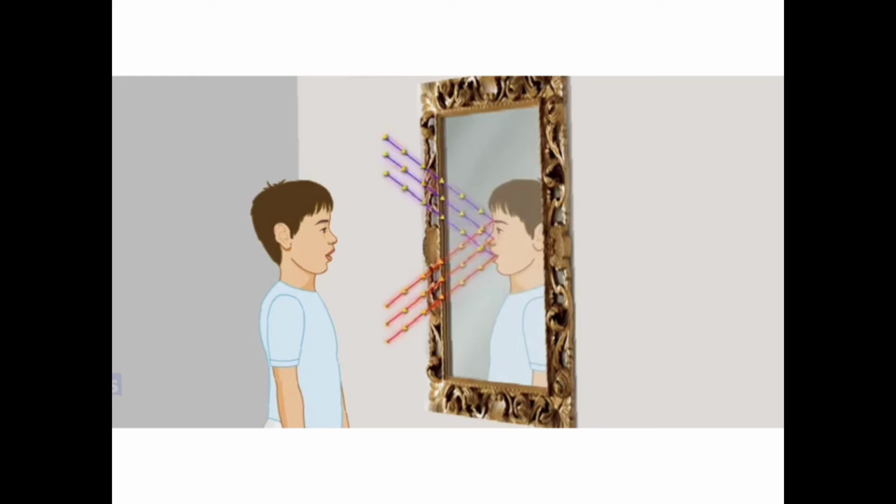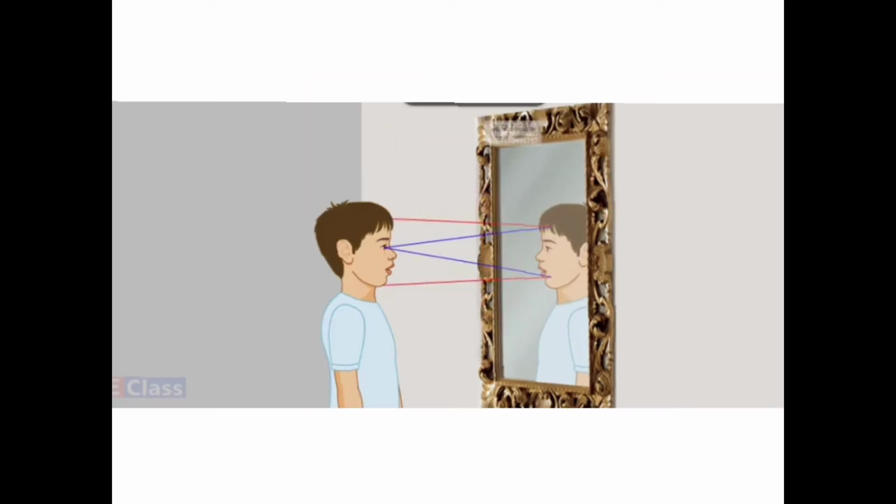So light rays travel in all directions from the source. Now what is the source here? Your face, your entire body if you are standing in front of the mirror. First, you can consider just a point source for understanding, and then later on, you can extend it to yourself also. So let us understand about it.